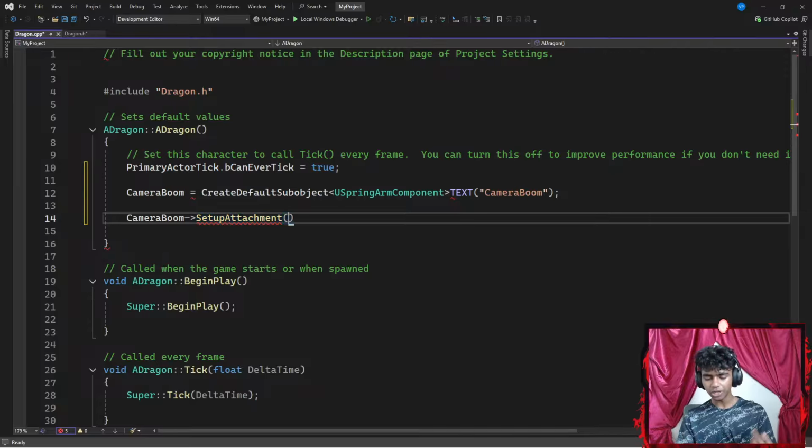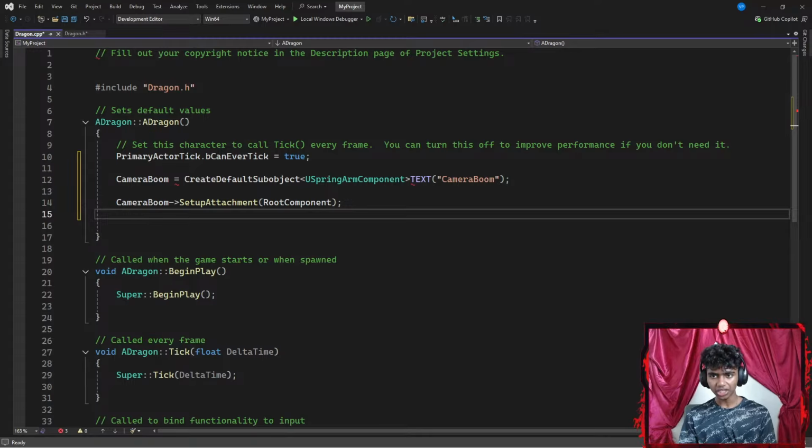My setup attachment is going to have a parameter of a root component. Basically, what a root component does is it lets me see when an object is moving. Once I'm done with adding the root component, I'm going to add a target length for my camera boom, the target arm length. Basically, the target arm length is the distance between my stick and my dragon. The camera stick, which is my camera boom, I'm going to set equal to something like 700.0f, which is 700 centimeters away from my actual mesh.